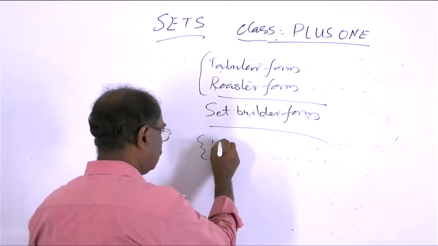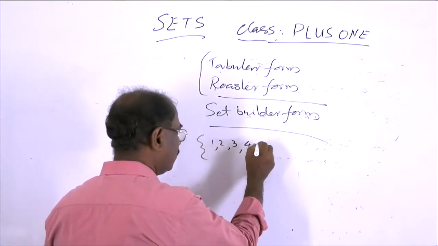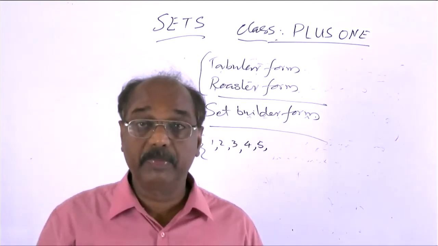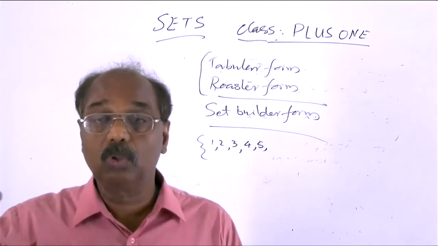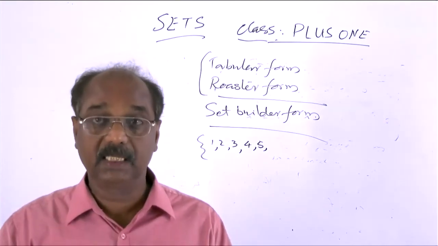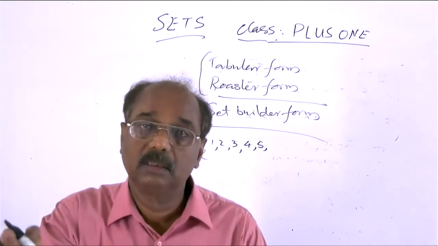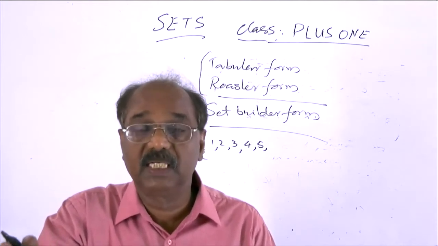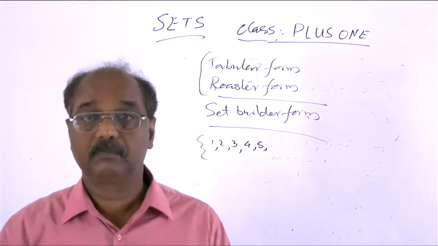So 1, 2, 3, 4, 5. Listing all the members means we want to write all the elements. But practically it is impossible because the set of all natural numbers consists of infinitely many elements.